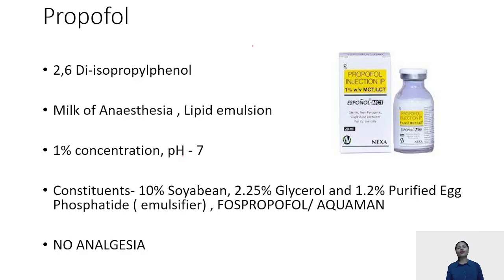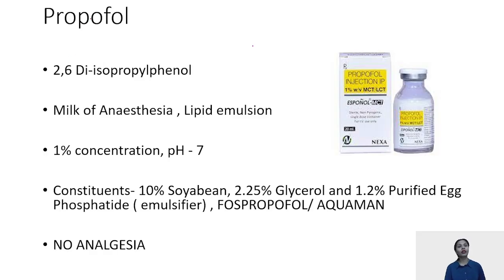Now, coming to the very first intravenous induction agent, that is propofol. See, we are going to tell you about four main drugs: propofol, thiopentone, ketamine, and etomidate. These drugs will be discussed under the headings of what chemical structure they are made up of, the pharmacokinetics, the pharmacodynamics, followed by the uses and the complications of the drug.